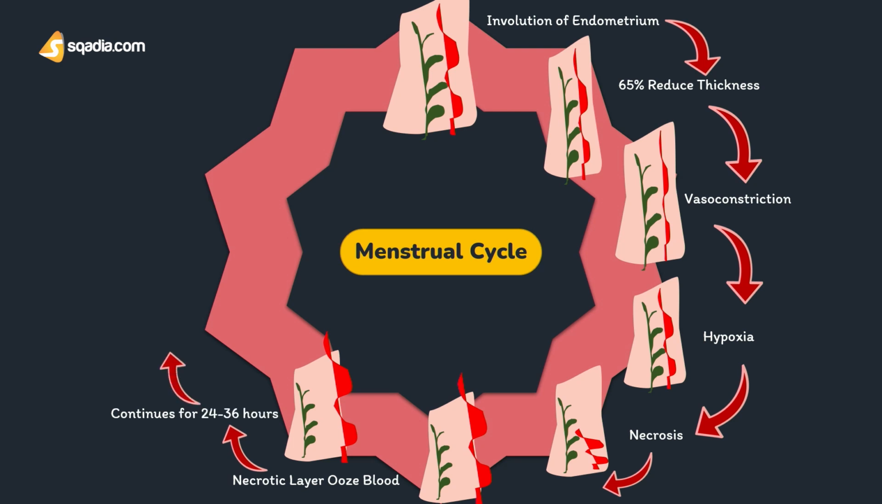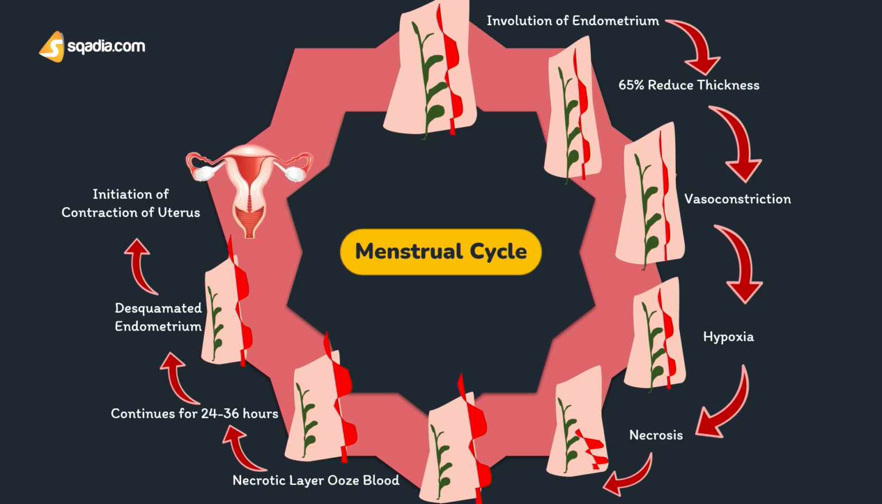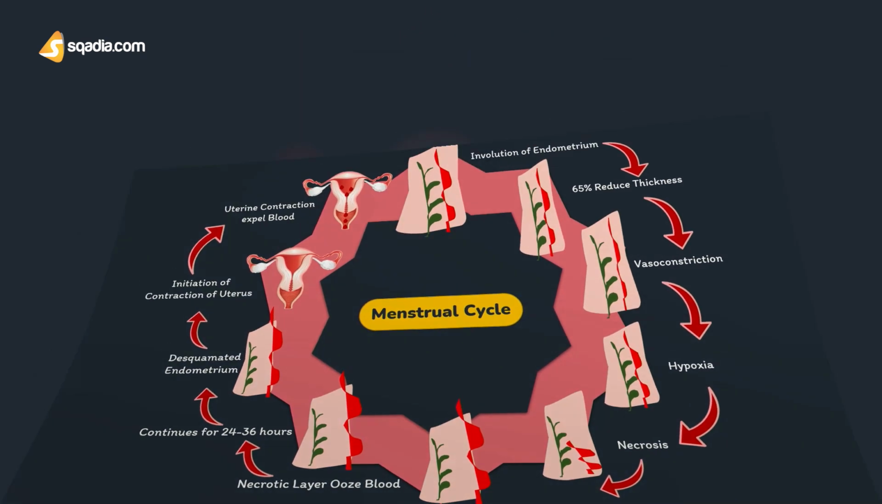Within 48 hours after the reduction in the secretion of estrogen and progesterone, the superficial layers of endometrium are completely desquamated. Well, these desquamated tissues and the blood in the endometrial cavity initiate the contraction of uterus. And this contraction will expel the blood along with desquamated uterine tissues to the exterior through the vagina. So this was all about those steps involved in the menstrual cycle.